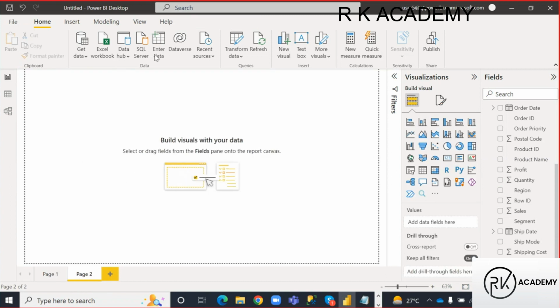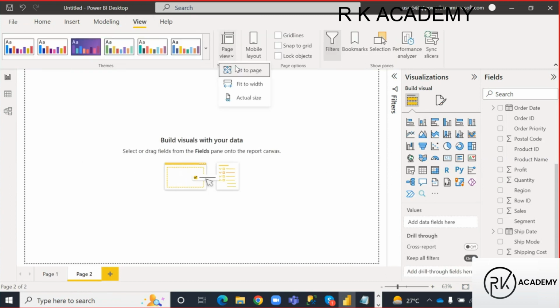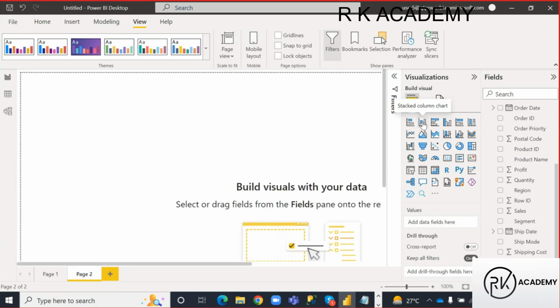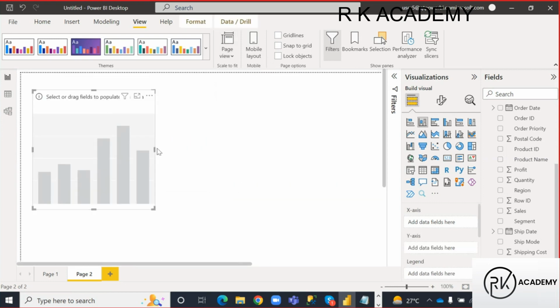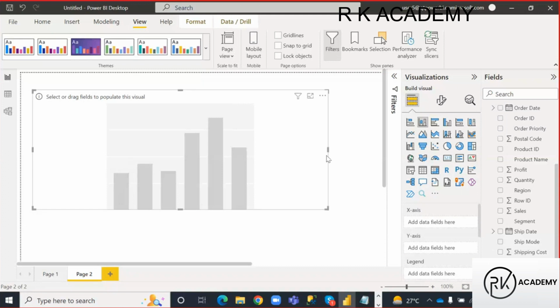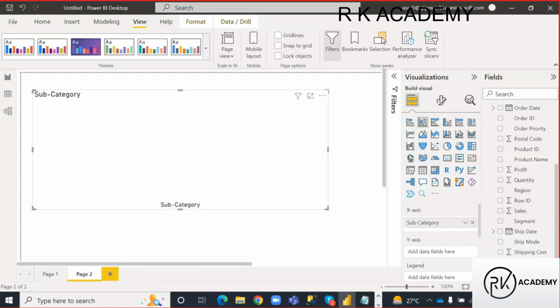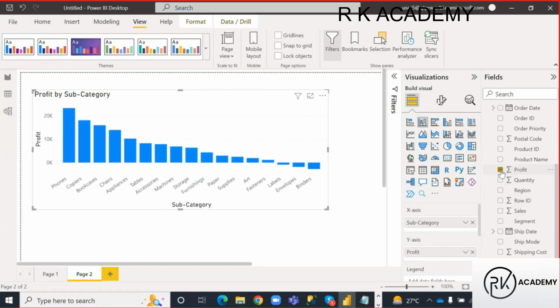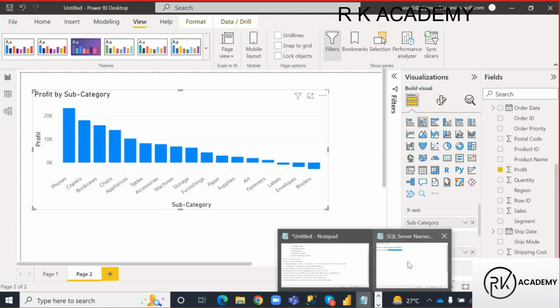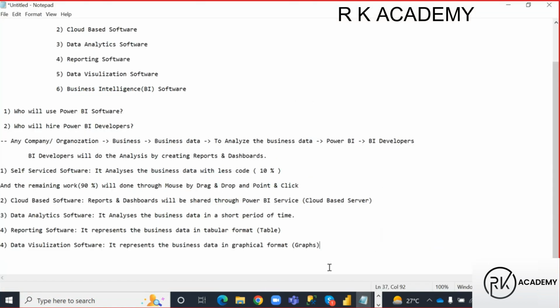Okay, so here, let me do one more thing. Again, let me take a stacked column chart. On this stacked column chart, what I want to present is subcategory wise profit amount, guys. To discuss about what? Last definition, guys. What is your last definition? Business intelligence software, right? Let me copy this one. Here it is the fifth one.